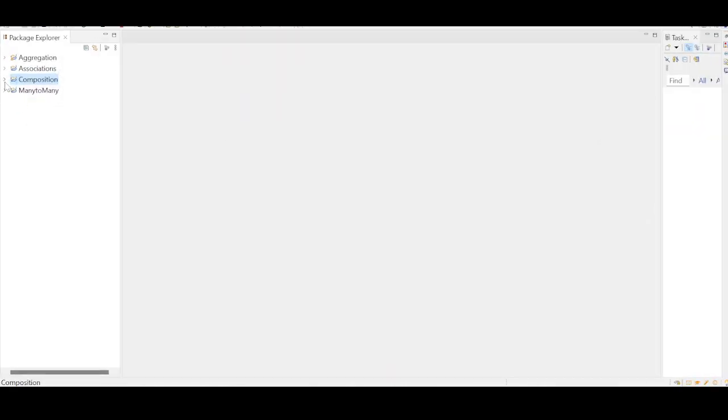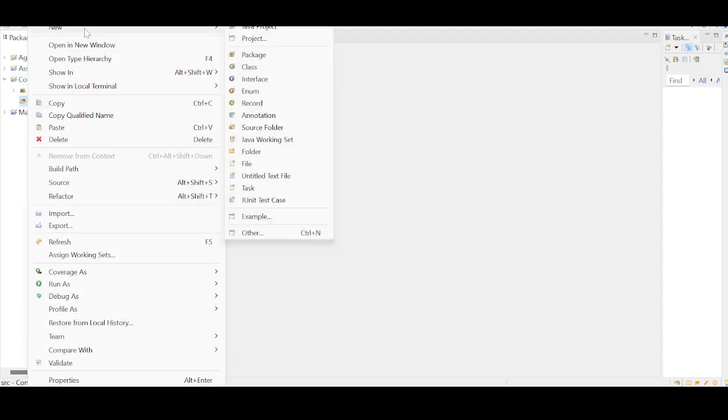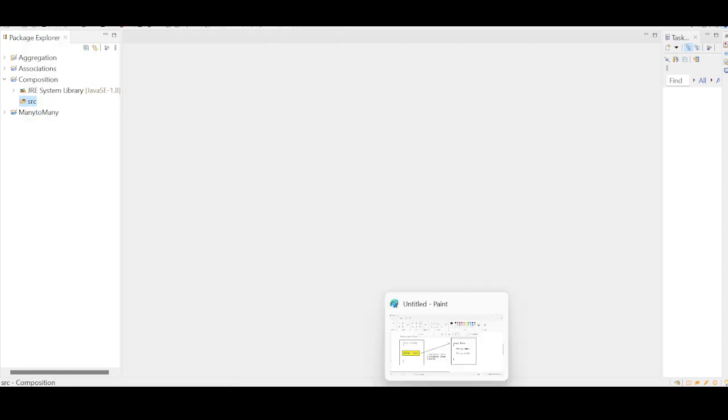Let us expand this. You will find a folder called src. Right click here, click on New. You need to create two packages here. The high level design should be like this.